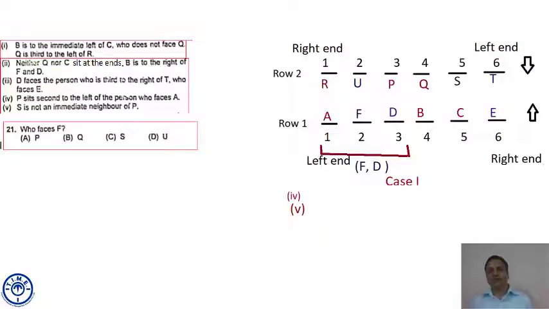Who faces F? F is at seat number 2, row 1. Who faces F? It's U. Option D.